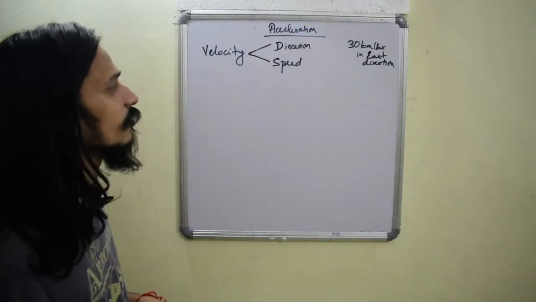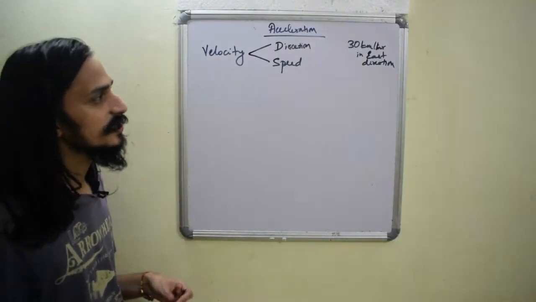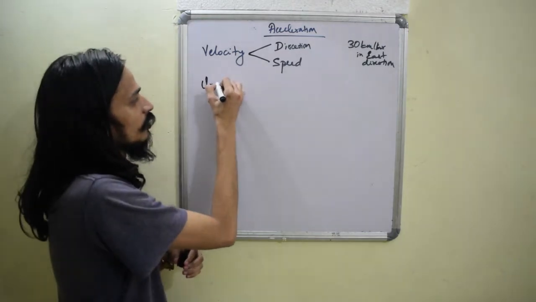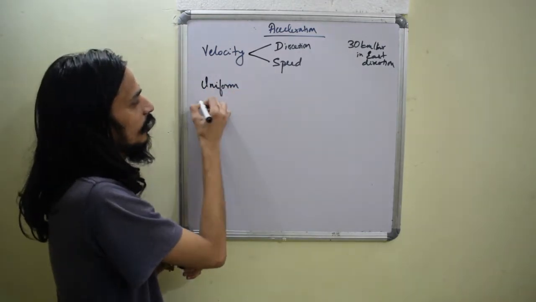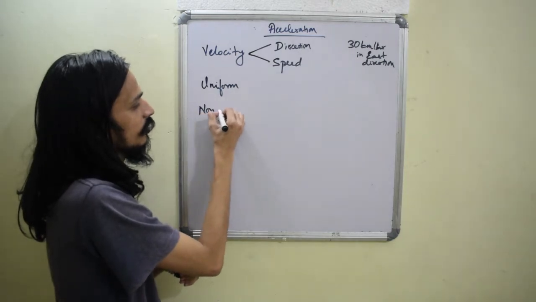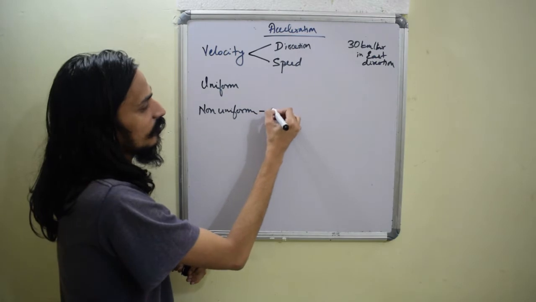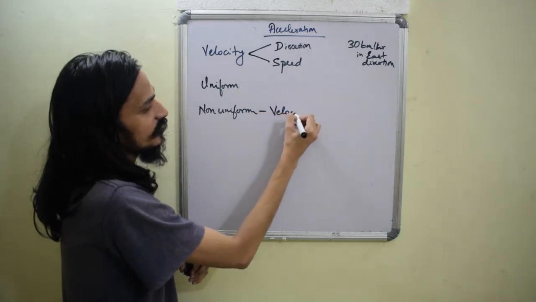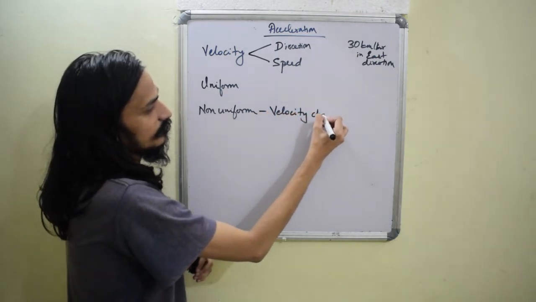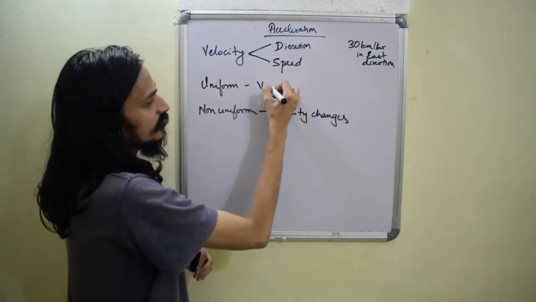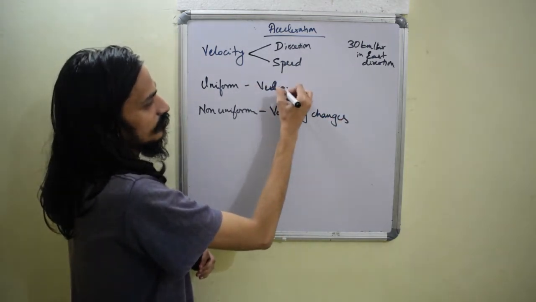Now we know whenever motion is present, it's either uniform or non-uniform, right? So we say uniform and non-uniform. The big difference between them being, we say it is non-uniform when the velocity changes, and we say it is uniform when velocity does not change.